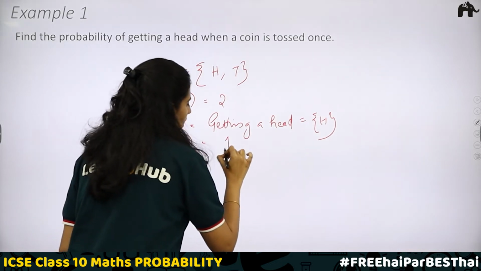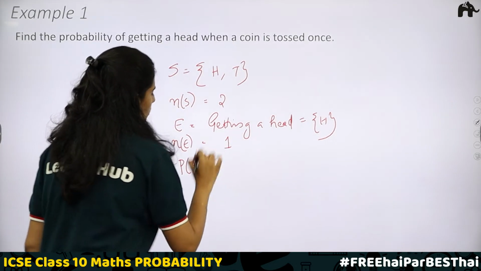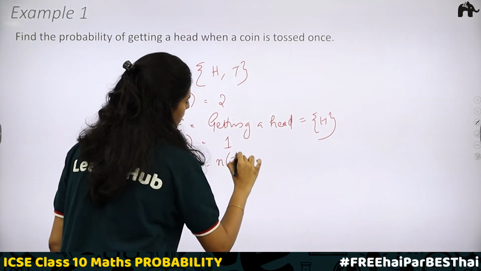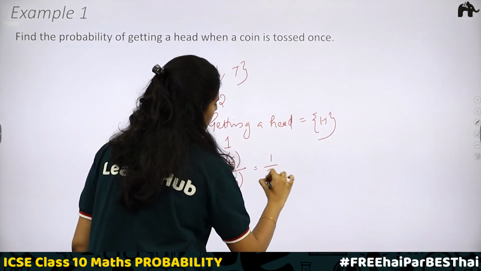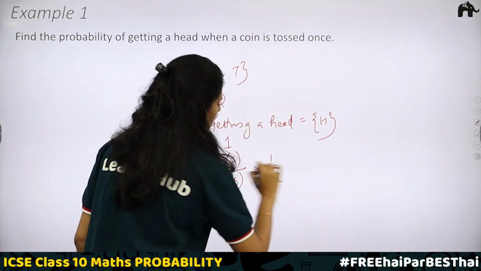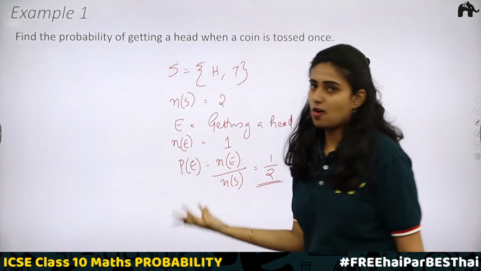Next, number of outcomes favorable to the event, N of E. Here, just one outcome is favorable to the event. Then the probability of the event will be equal to number of outcomes favorable to the event divided by total number of outcomes, which is equal to 1 by 2. So this is the required probability of getting a head when a coin is tossed.